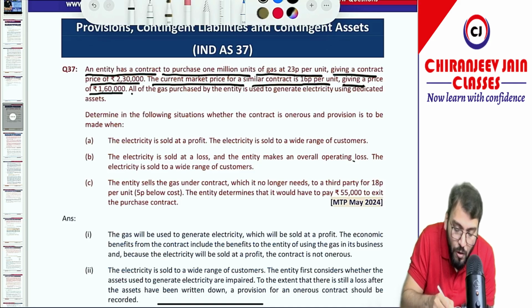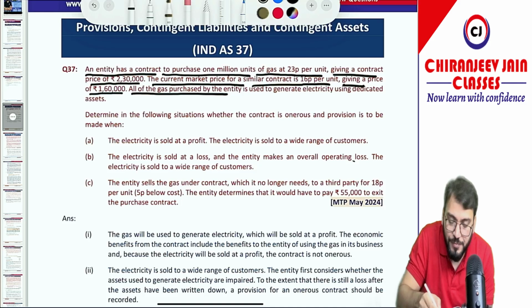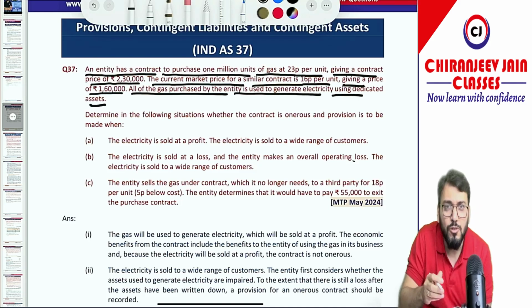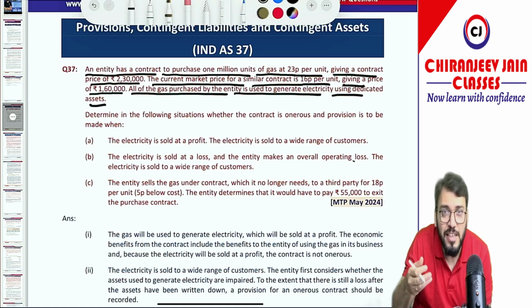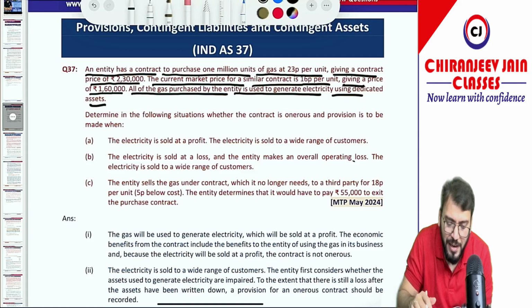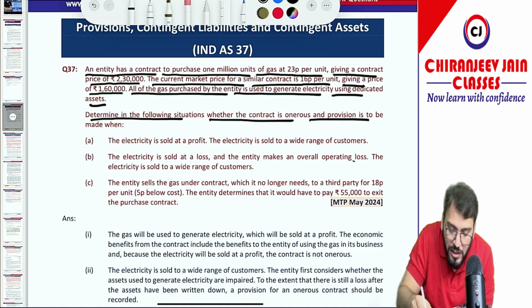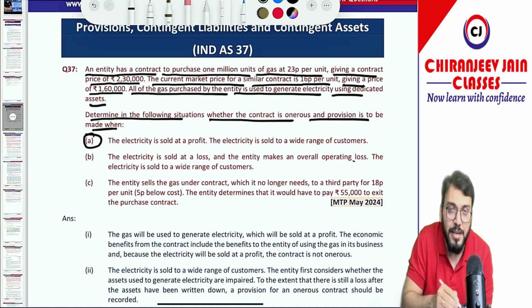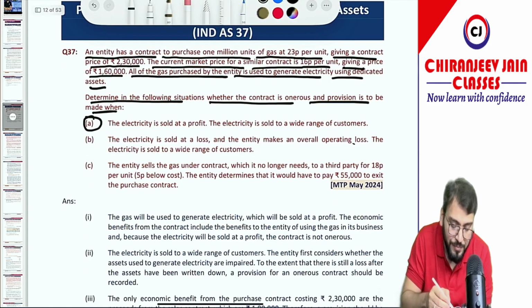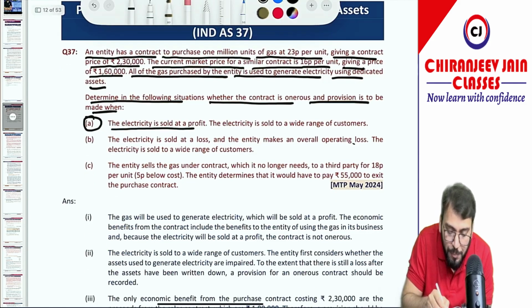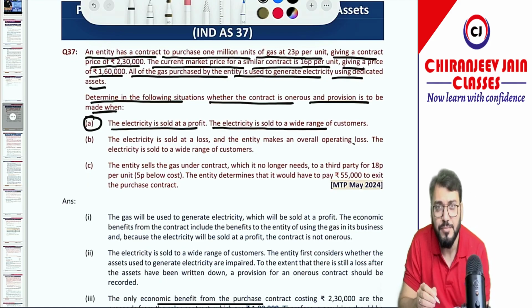Let's see. All of the gas purchased by the entity is used to generate electricity using a dedicated asset. So the gas is used to generate electricity by using some property, plant and equipment. Determine in the following situations whether the contract is onerous and whether a provision is to be made. Point number A, so what is case number 1? The electricity is sold at a profit. The electricity is sold to a wide range of customers.